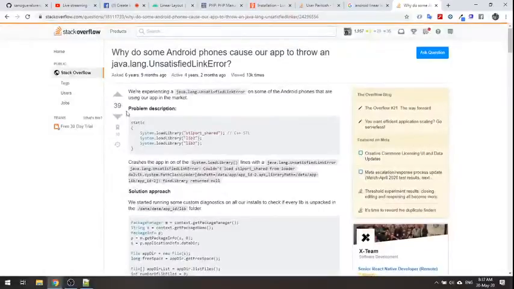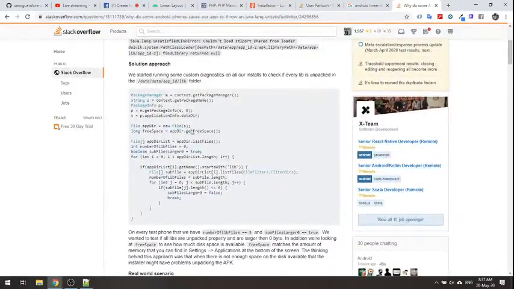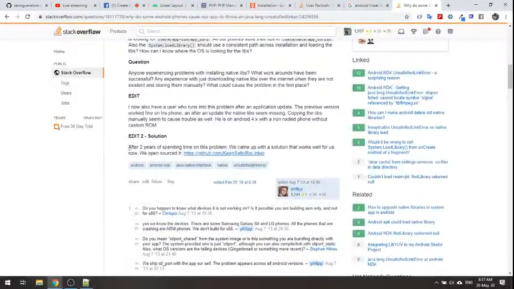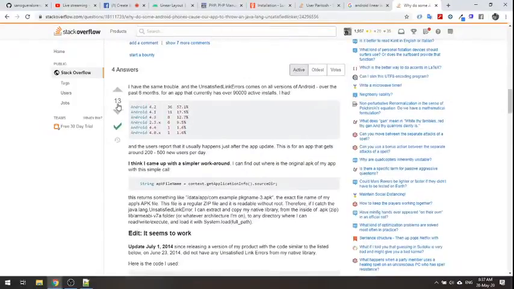Here we have a question. The other developer who faced that issue mentions whatever problem he faced and whatever code he has written. Then other developers will be answering it. 13 is the total upvotes count, and downvotes is 0.